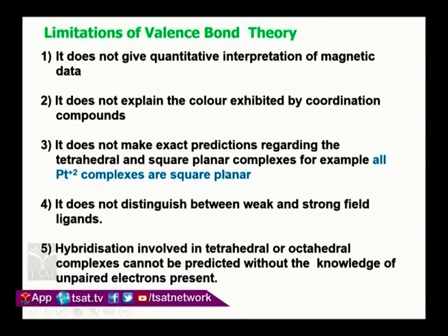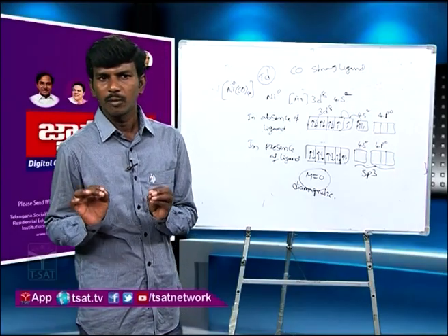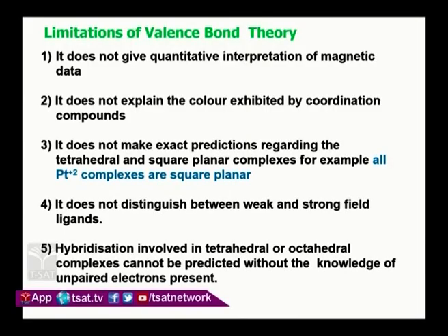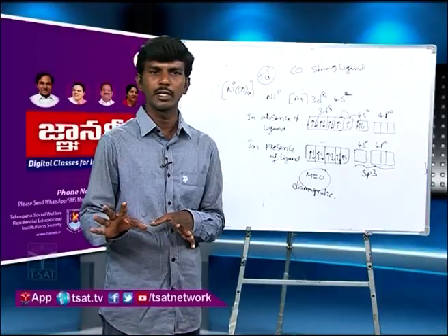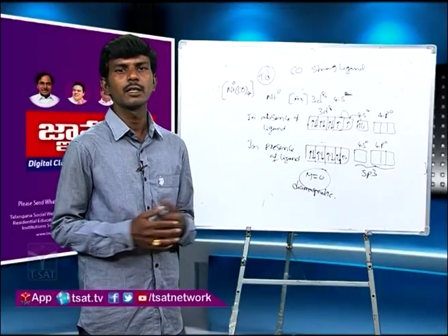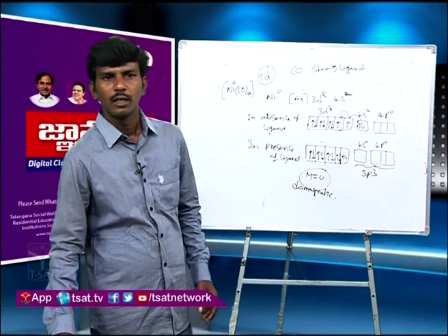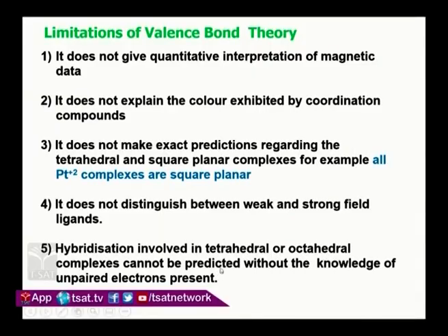Pauling has no answer. And this theory does not make exact predictions regarding tetrahedral and square planar complexes. For example, all platinum plus 2 tetra-coordinated complexes are square planar. It is important. Not only platinum plus 2, even palladium plus 2 and iridium plus 1 with 4-coordinated complexes, whatever ligand you take, are square planar. Why is it like that? He does not have any answer. And the hybridizations involved in tetrahedral and octahedral geometries, as I am saying repeatedly, are explained with the help of magnetic data. Without the knowledge of magnetic data, we can't explain what is happening there.